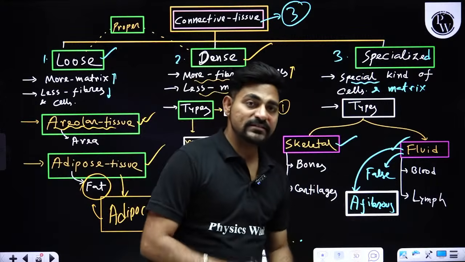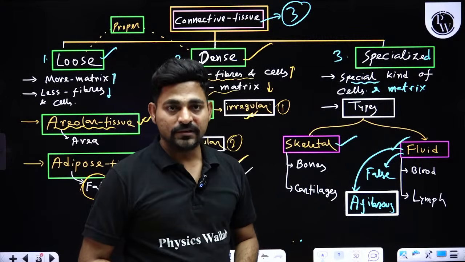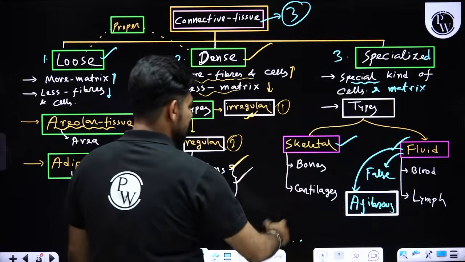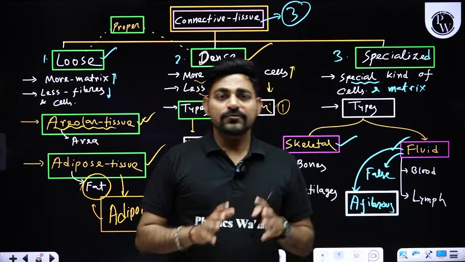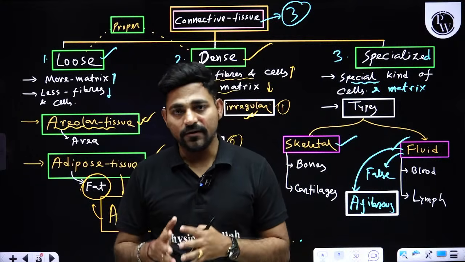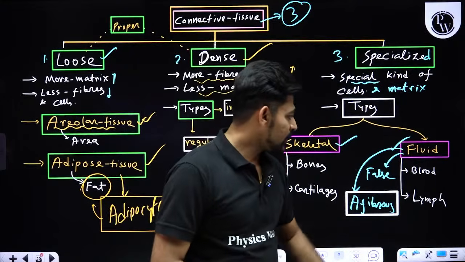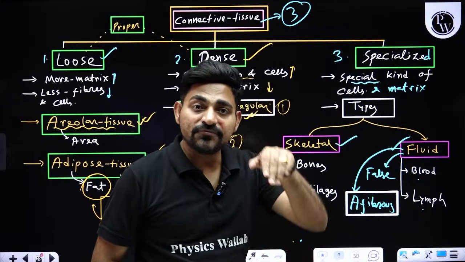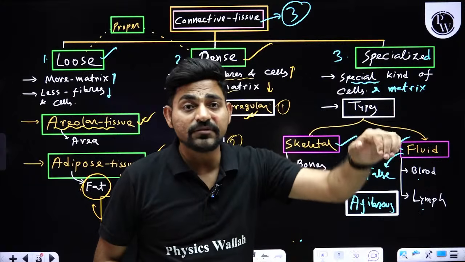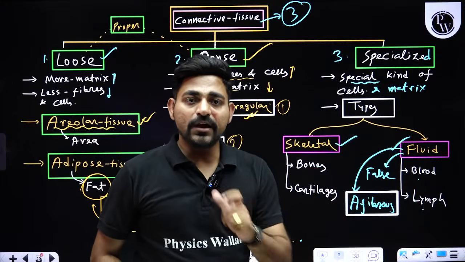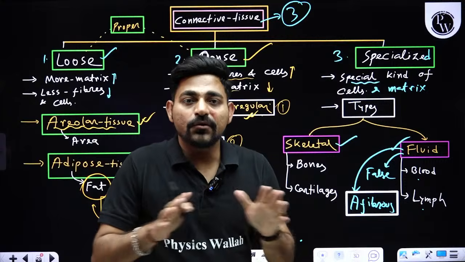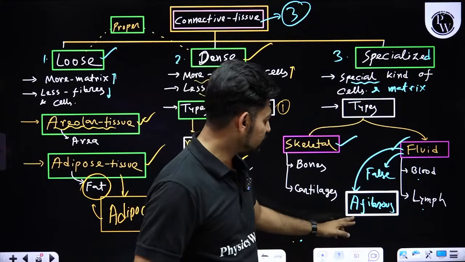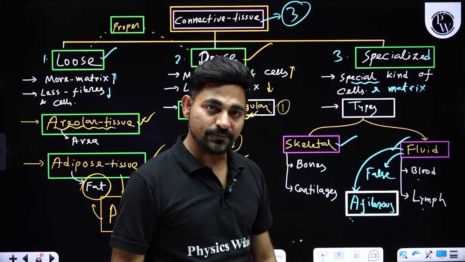So afibrous means there is absence of fiber. If we talk about loose connective tissue, dense connective tissue or skeletal connective tissue, everywhere you are going to find either collagen fiber or elastic fiber or reticular fiber. But for fluid connective tissue, that is blood and lymph, because it is a fluid, due to the liquid matrix, there is no presence of fibers. Fibers are absent in blood and lymph, that's why we call them afibrous connective tissue, right?